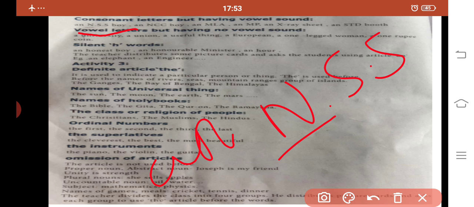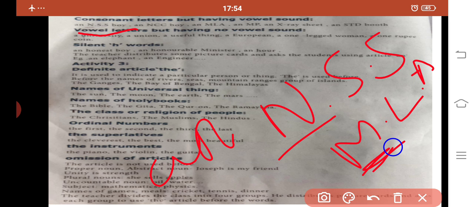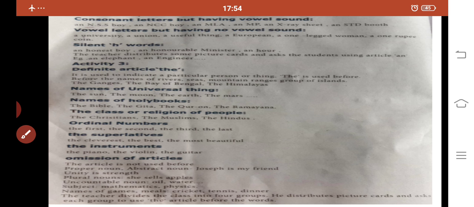Next word, an NCC boy, and an MLA. In MLA also we are getting the sound e. Though this letter is a consonant, we are getting the sound of a vowel. So we are using the article an before these vowel sounds. Next one, an MP, an X-ray, an X-ray seat, an STD booth.